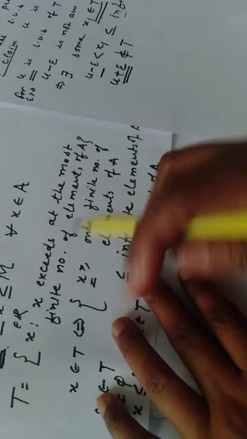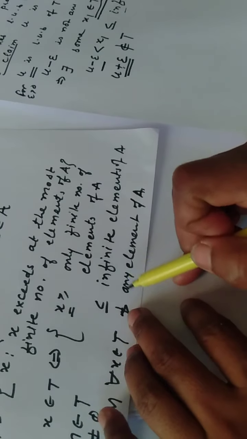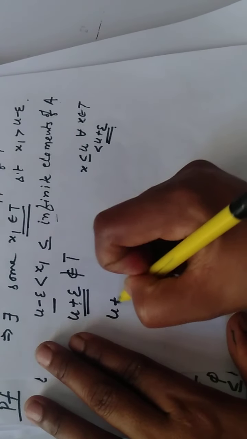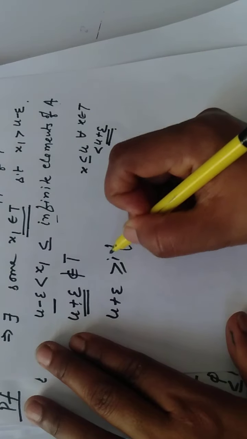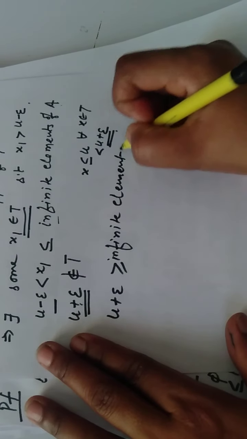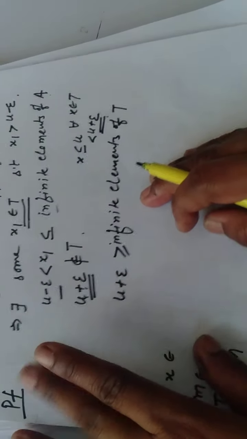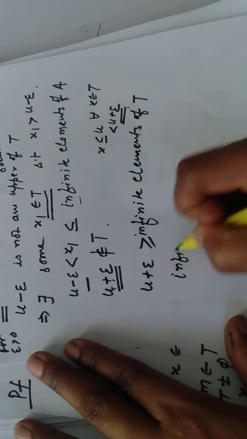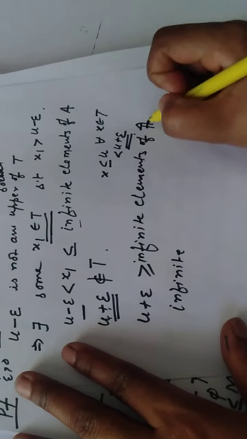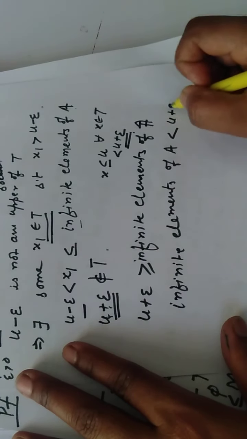So what condition on u is that? Any element which belongs to T is greater than or equal to finitely many elements of A, or less than or equal to infinitely many elements of A, or does not exceed any element of A. An element which does not belong to T means that u plus epsilon must be greater than or equal to infinitely many elements of A, because every element which is greater than or equal to finitely many elements of A belongs to T. So if it does not belong to T, it must be greater than or equal to infinitely many elements of A. It means that infinitely many elements of A are less than u plus epsilon.